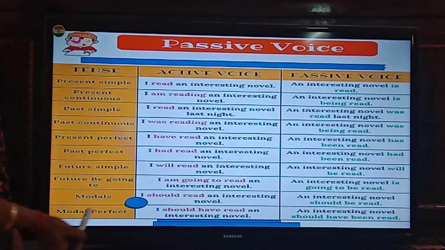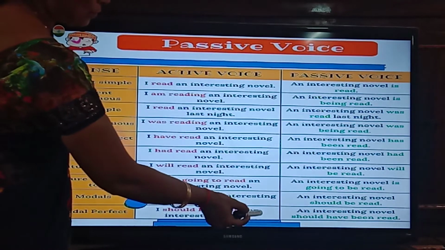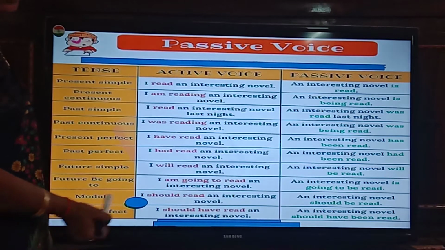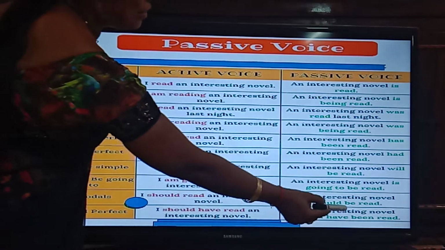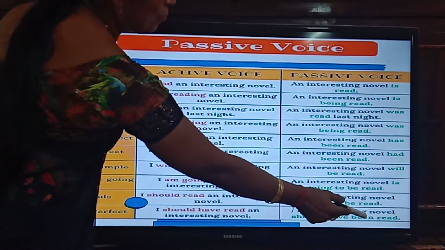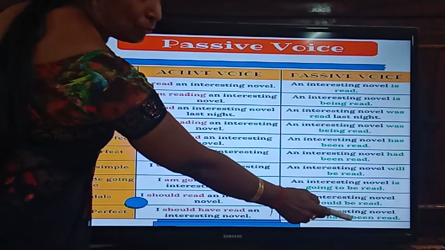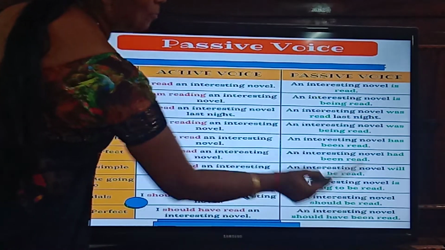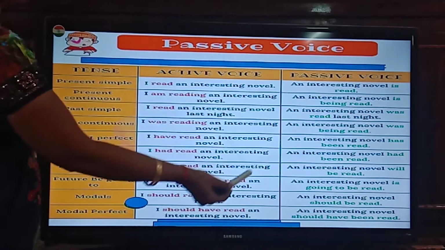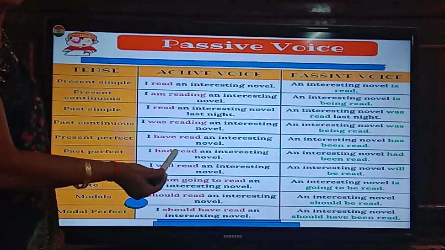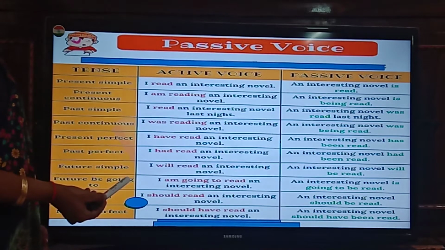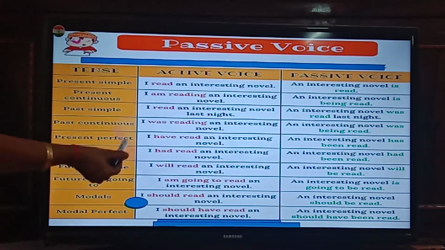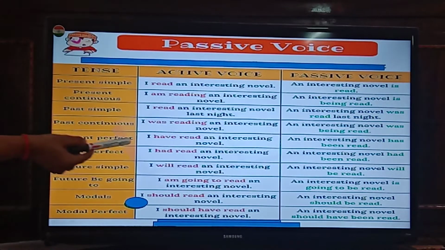Next, modal perfect. I should have read an interesting novel. Should have read, is it? Perfect. Okay. So, an interesting novel should have been read. So, whenever perfect is there, you are getting B-E-E-N. Is it clear? So, in continuous, you are getting B-E-I-N-G. In perfect, you are getting B-E-E-N. Okay. Now, coming to the next slide. We'll see the next slide.